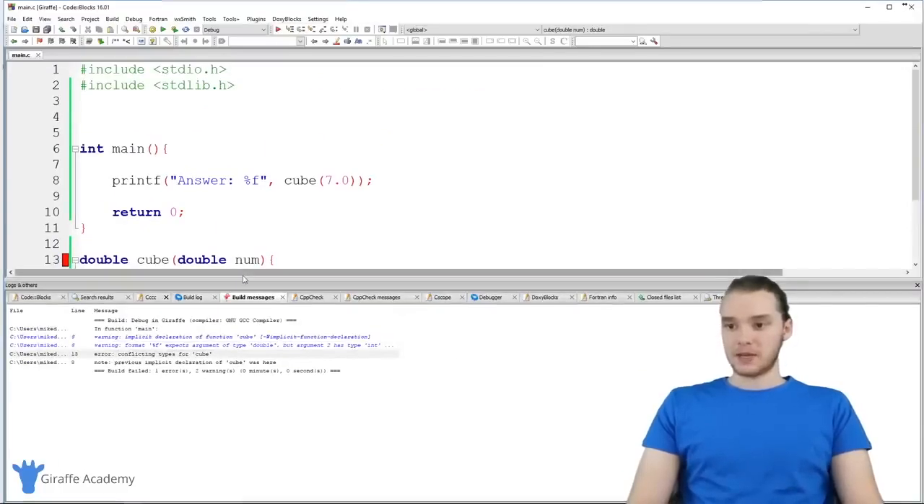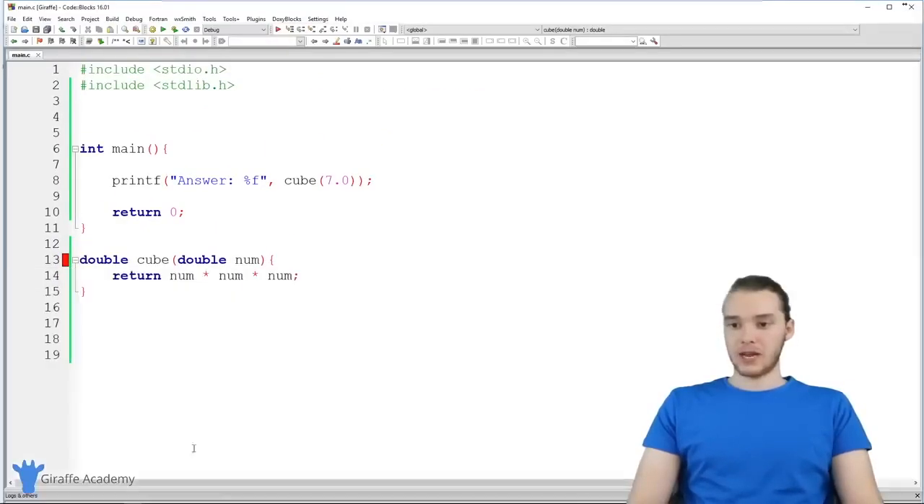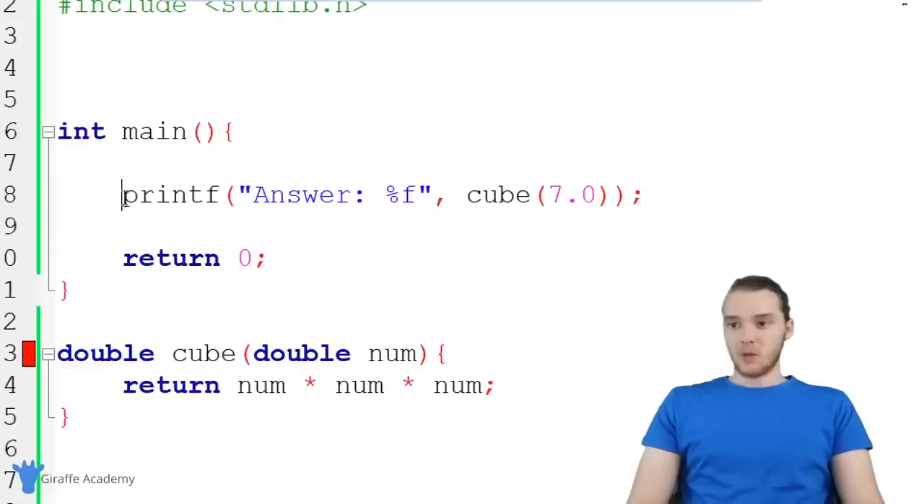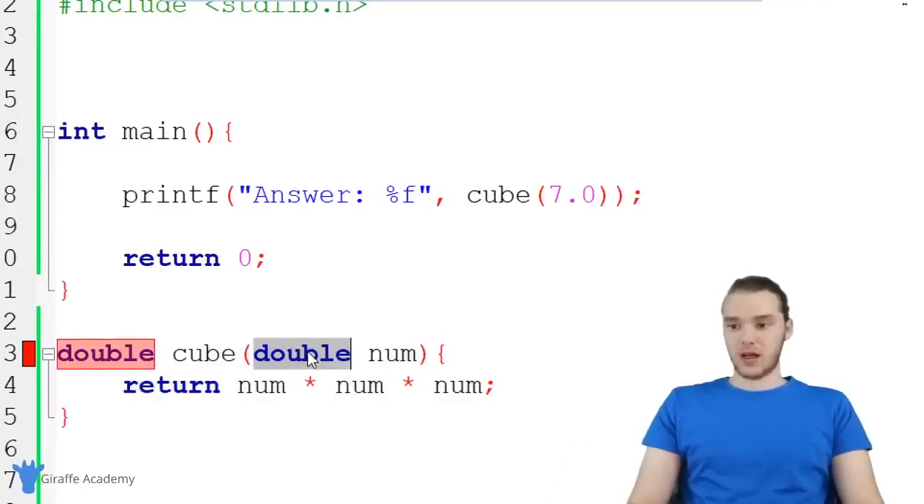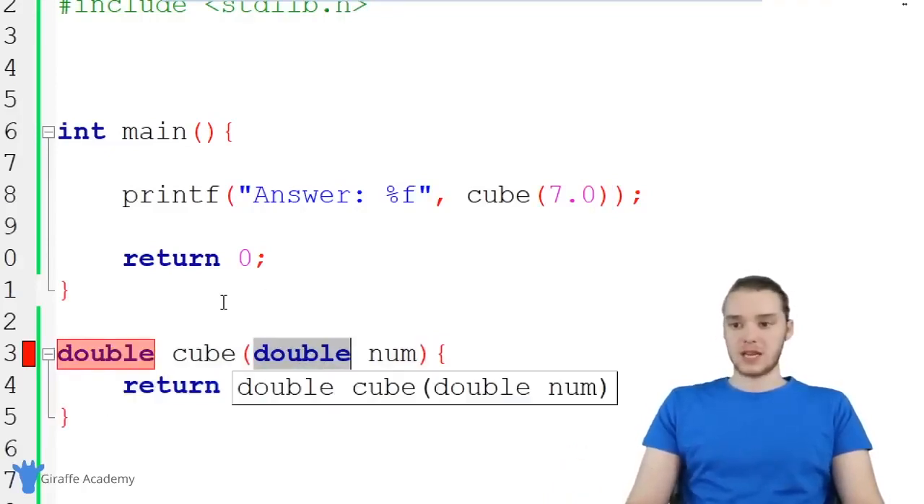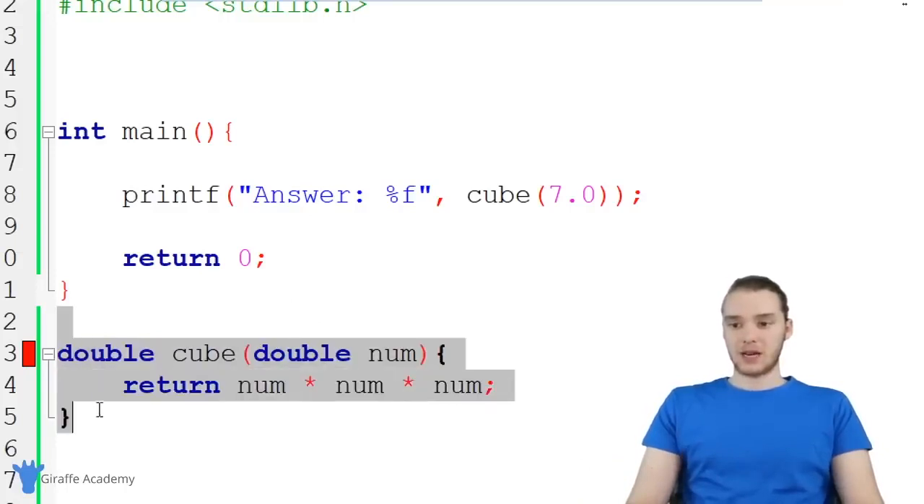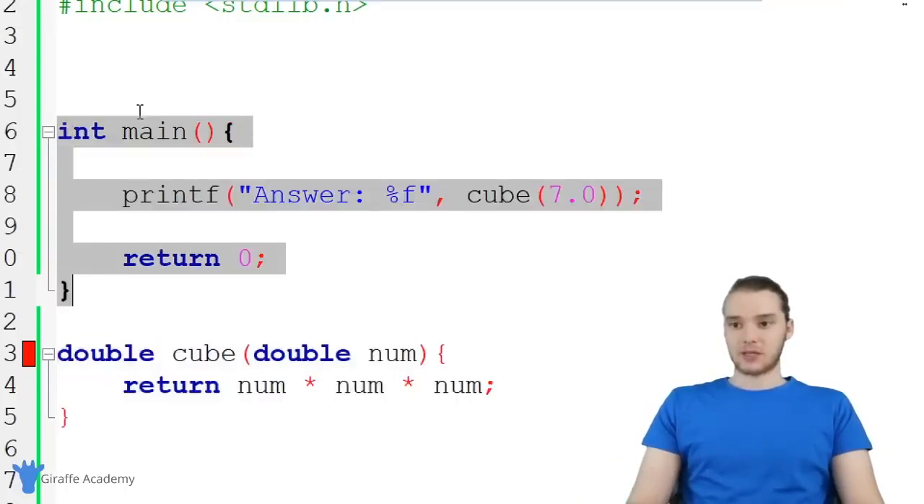Now, essentially what's happening is when I create this function down here below the main method, when the main method over here tries to call it, it actually doesn't know about this function yet. It doesn't necessarily know what this function is, what it's going to return, and what parameters it's going to take, because we created it after we created this main method.